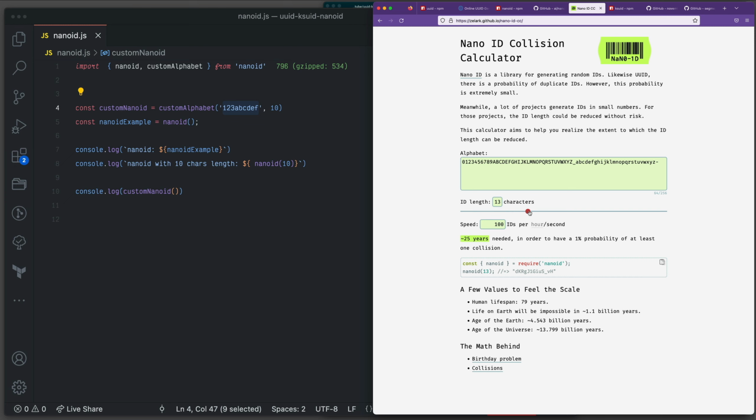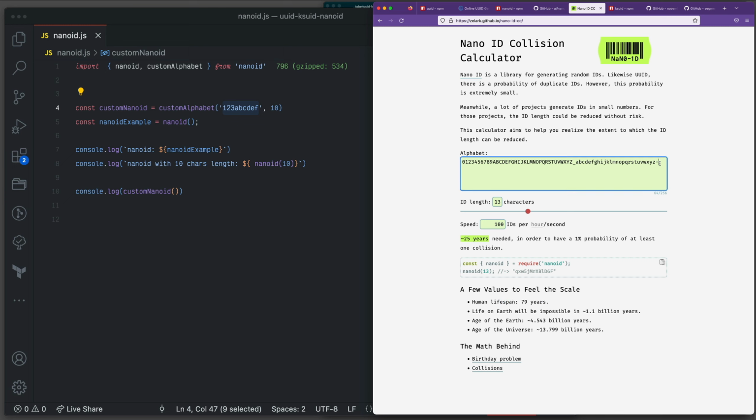So let's say we're going to go with 13 characters and our service is creating 100 IDs per second, it takes 25 years. I think 25 years would be a very good one, because our system probably in 25 years needs to be redone, or new languages, new technologies, and a lot of those things. And there is a few values to feel the scale. If you think of 25 years, our human lifespan is around 79 years. So how often are we going to have this issue? Pretty much we are safe.